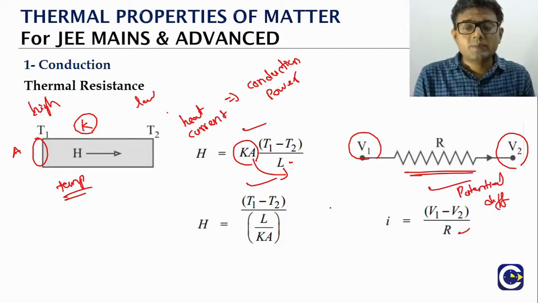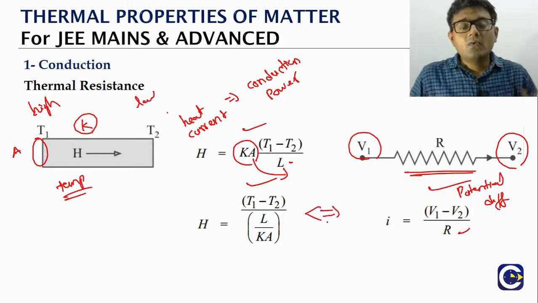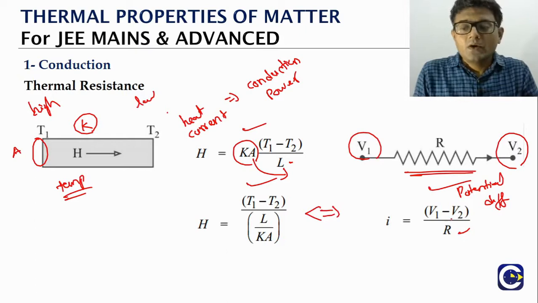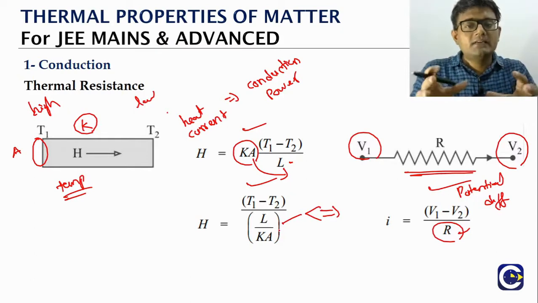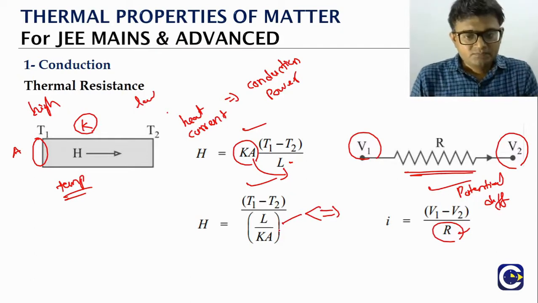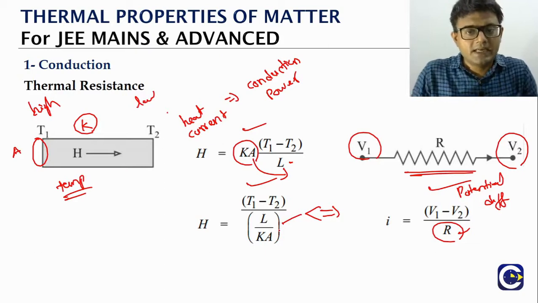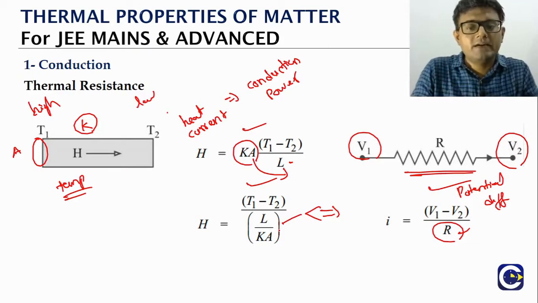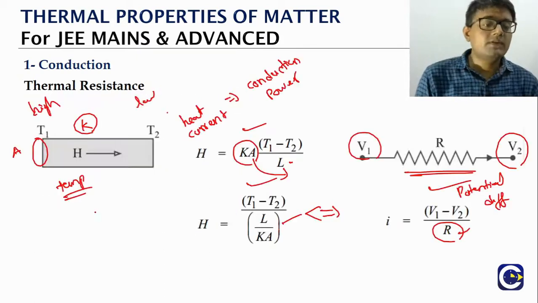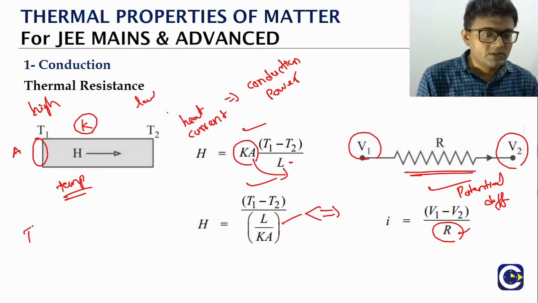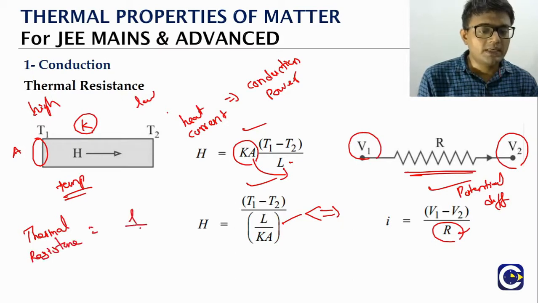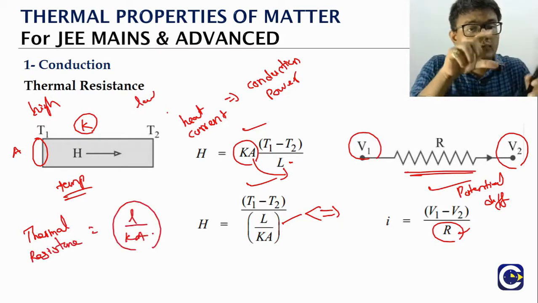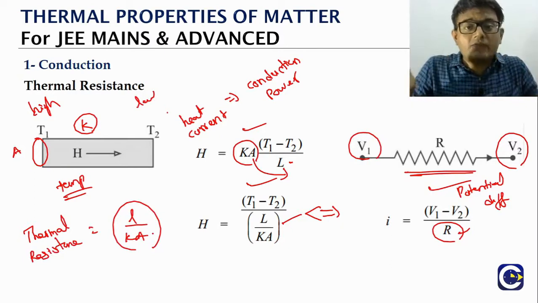Now just compare these two expressions. If you compare these two expressions, what is it that we will be able to observe is the role of resistance is exactly taken by which term? It is taken by the term L by KA. So whatever is the role of resistance in the electric current, the same role will be played by the term L by KA. So this L by KA is what we will be calling as the thermal resistance. So we can just make a note of it. What is it? The thermal resistance will be equal to what? L by KA for a rod of uniform cross section area A of length L.